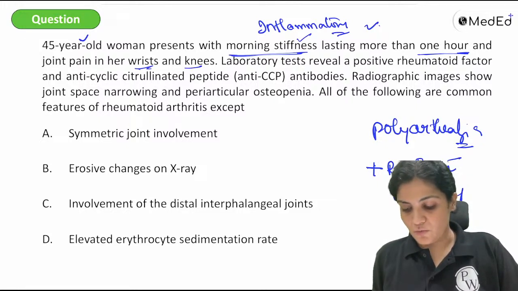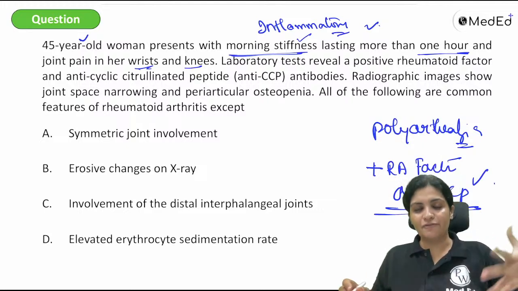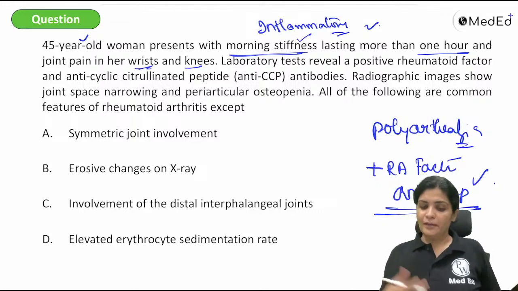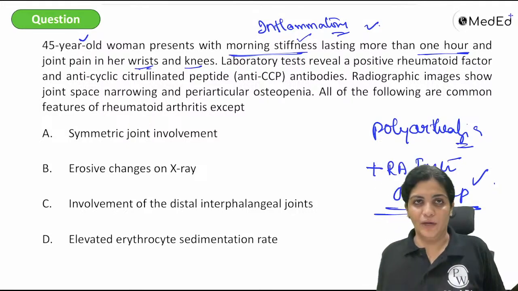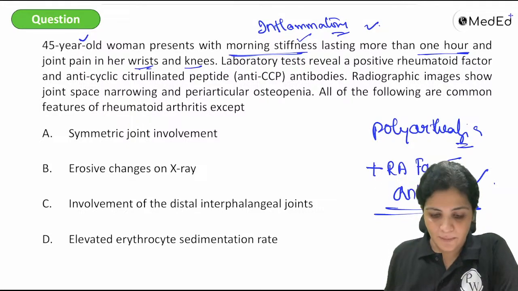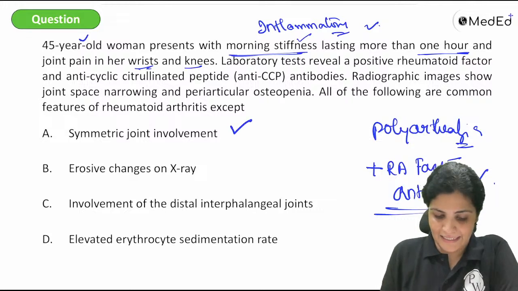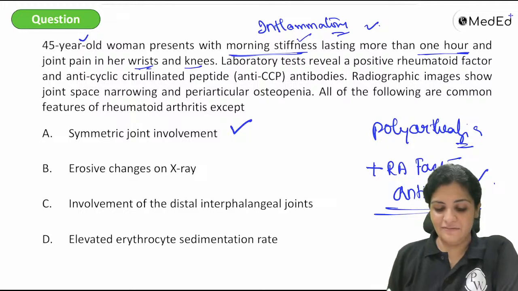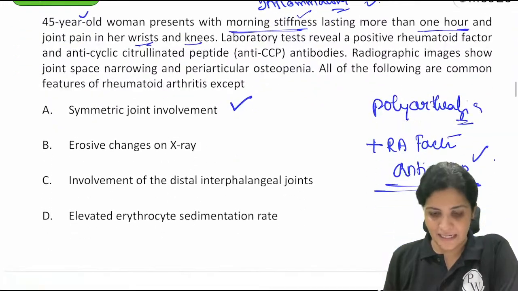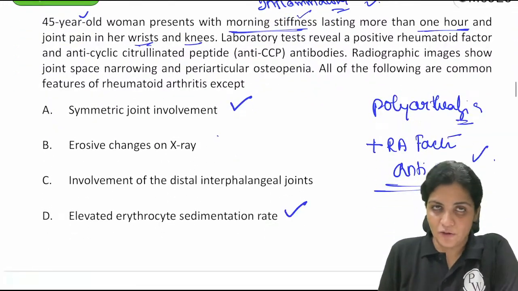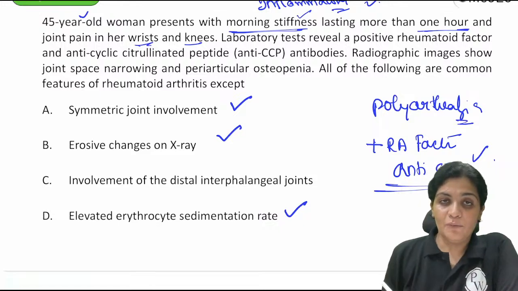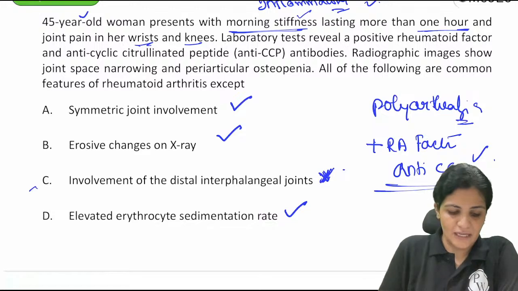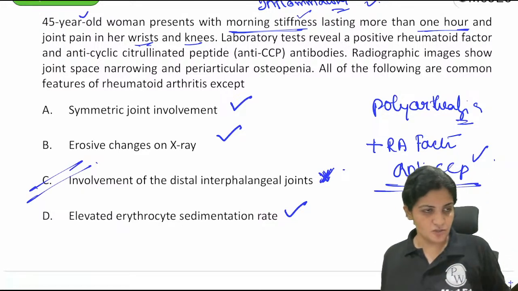So this is one of the most specific antibody testing for your rheumatoid arthritis, that is your anti-CCP. Radiograph shows joint space narrowing and periarticular osteopenia. Very good. So what are the answers? So symmetric joint involvement is always there. Erosive changes on the X-ray. Involvement of the distal interphalangeal joints, elevated ESR. So because it is inflammatory, ESR is elevated. So there will be erosive changes on the X-ray. Involvement of the distal interphalangeal joints is the wrong answer.